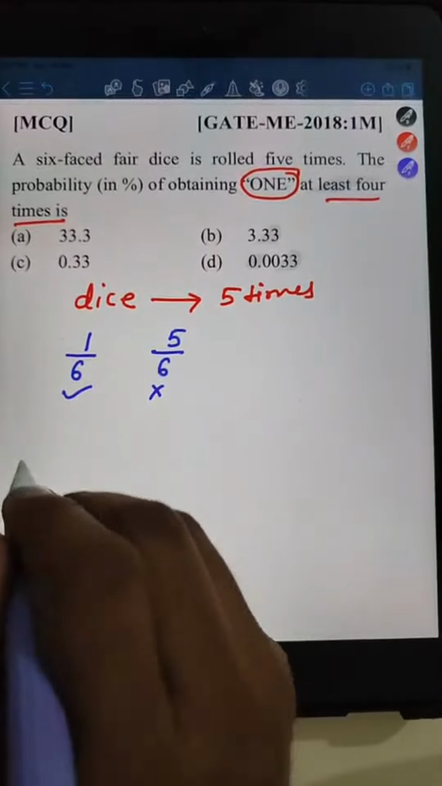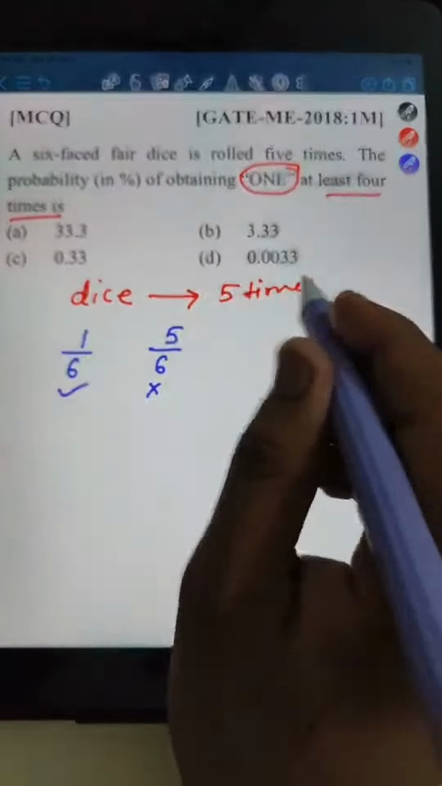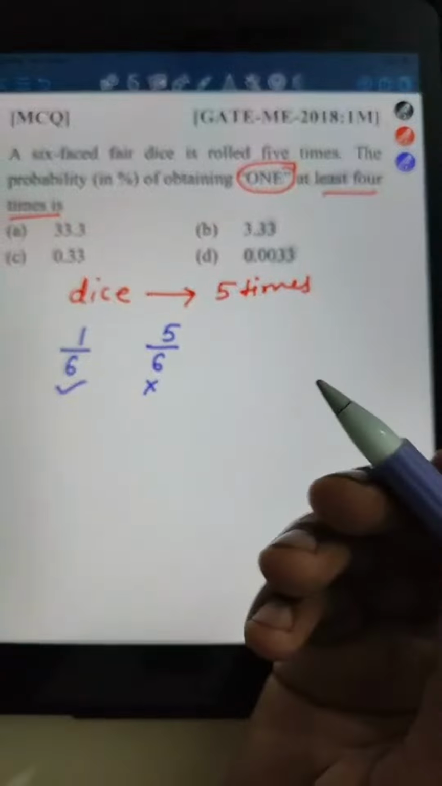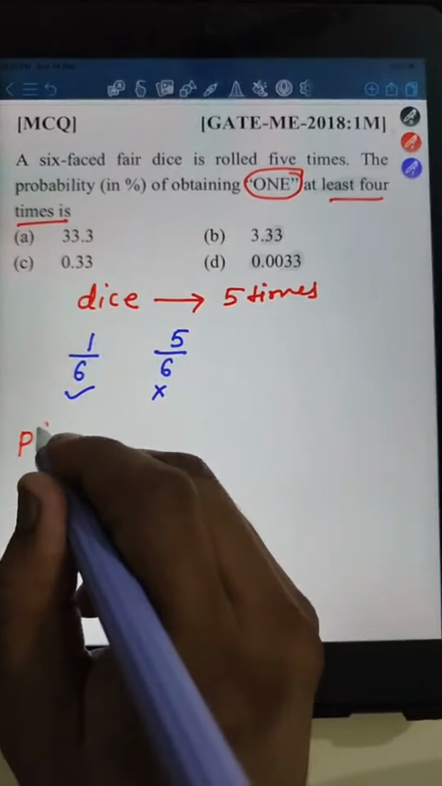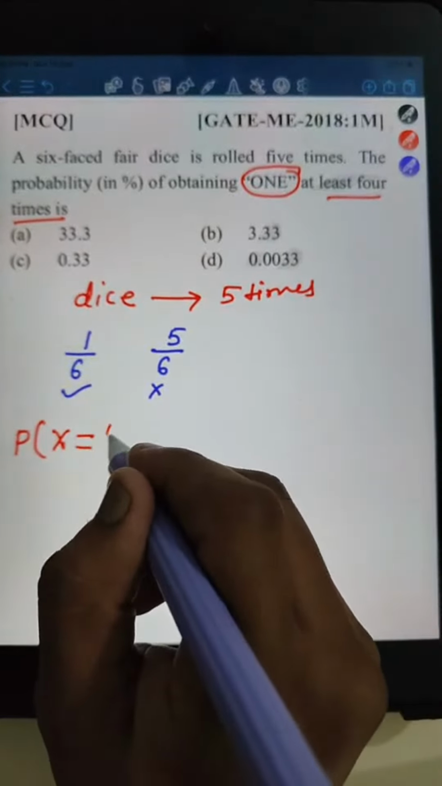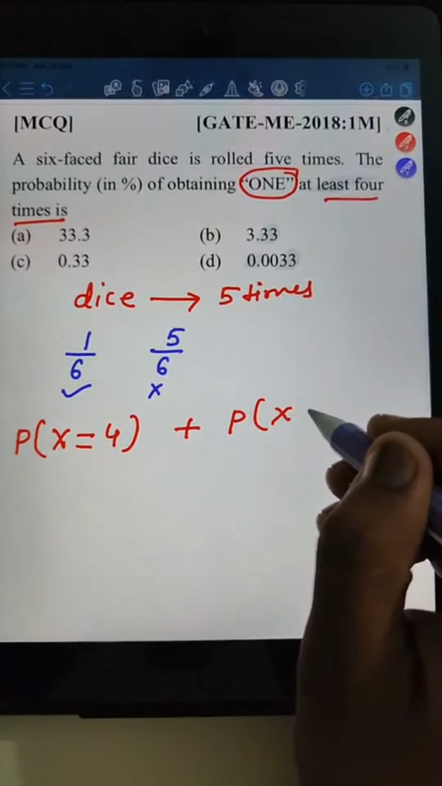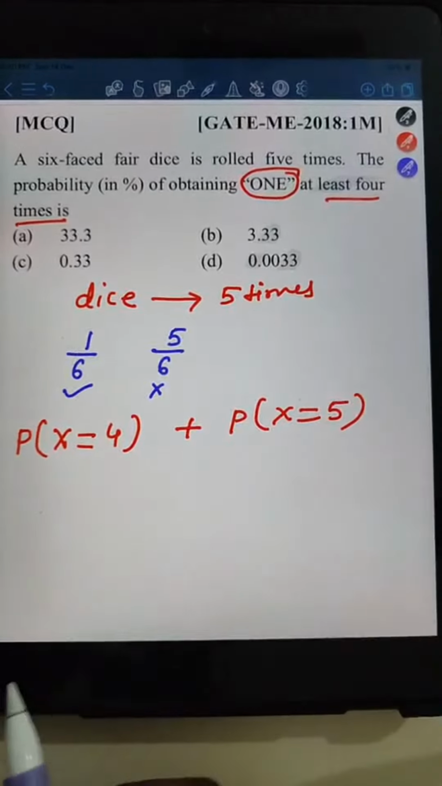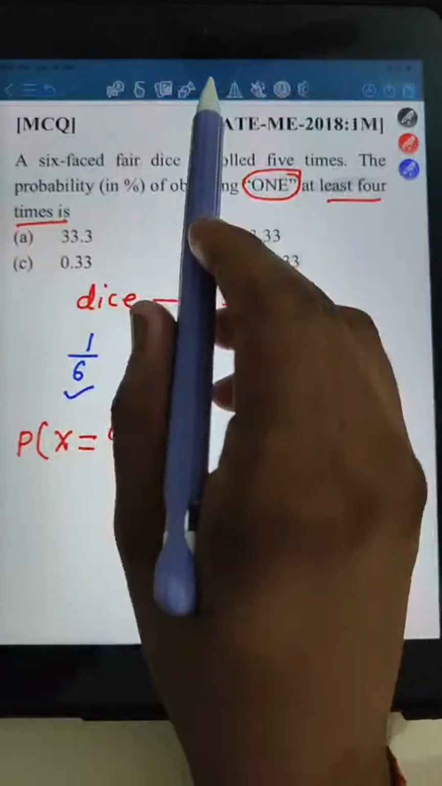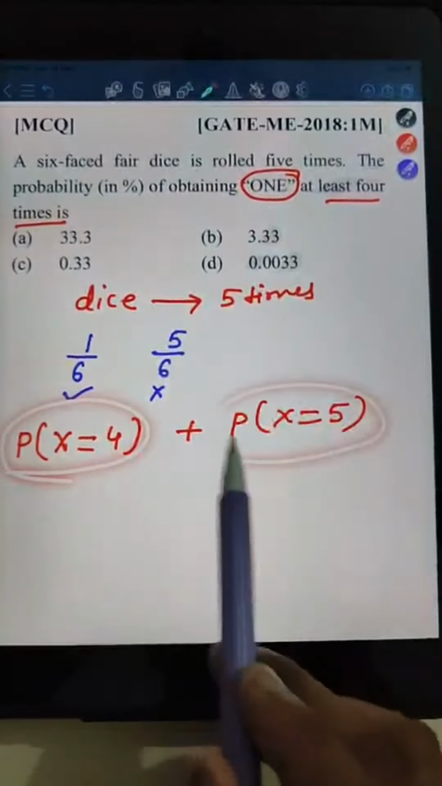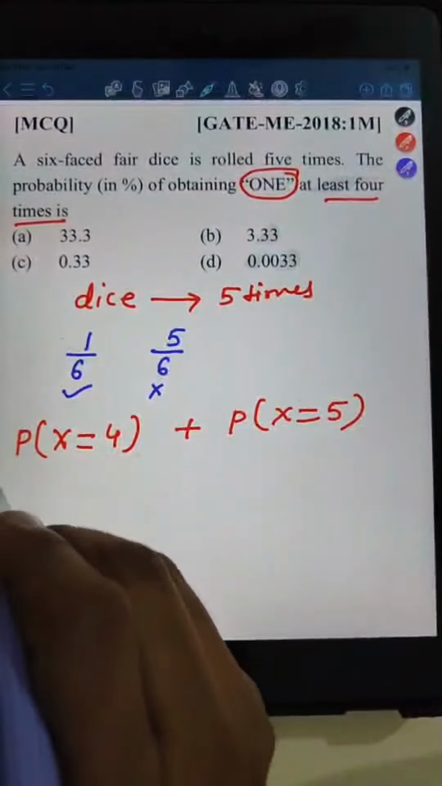Now if I want, out of these 5 tosses, 5 times rolled, we want at least 4 times what? 1. So probability of x equal to 4 plus probability of x equal to 5. Binomial लगा देंगे दोनों ही केसेस में and we will get the answer. कैसे लगाएंगे सर बाइनोमियल? बताइए. कुछ भी नहीं करना.